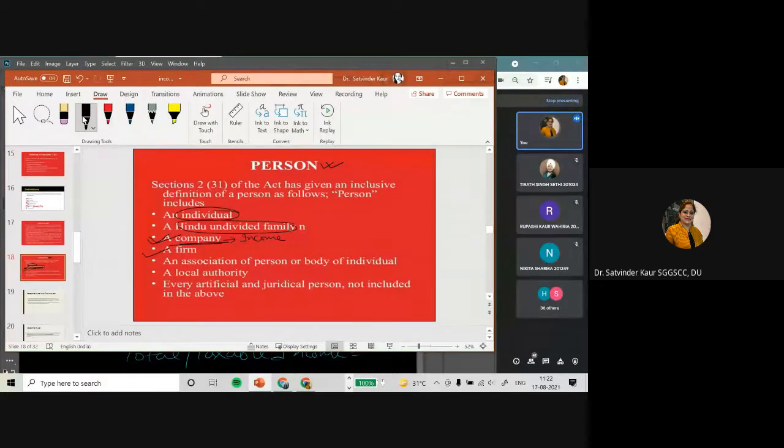Similarly, a firm, when registered or not registered but earning the income, then association of persons, body of individuals, local authority, every artificial judicial person, means कि किसी भी फॉर्म में आप एग्जिस्ट कर रहे हो, किसी भी फॉर्म में आपका बिजनेस एग्जिस्ट कर रहा है, पर अगर आपने इनकम अर्न करी ड्यूरिंग द प्रीवियस ईयर, you are liable to pay tax on the particular income as per the provisions of Income Tax Act. तो चाहे आप एज एन इंडिविजुअल एग्जिस्ट कर रहे हो, एज अ फैमिली बिजनेस एग्जिस्ट कर रहे हो, एज अ कंपनी फर्म, रादर आई शुड ऐड हियर LLP, then local authority, artificial judicial person.